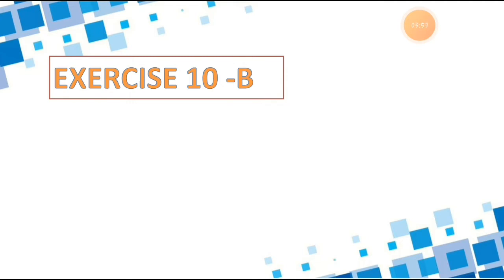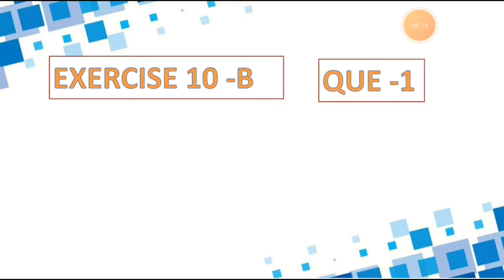So here is exercise 10b, and you have to give this heading in the fair book. Just keep this in your mind: start writing on a new page. Give this heading on the new page only. Write down exercise 10b this way, and this way give the question number. So exercise 10b and question number 1. You have to give the heading this way.